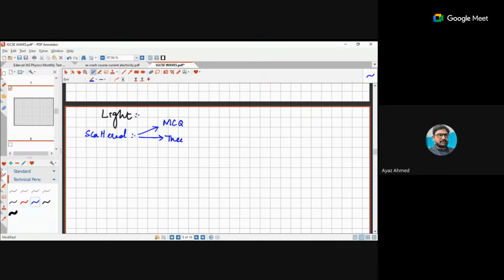Then in theory, there are very hard questions, and in ATP, mostly in ATP, this section is the most favorite section of the examiner. So one question is a must over there in ATP. So that is why this light topic is really, really important, right? So please consider all the points that I will tell you.